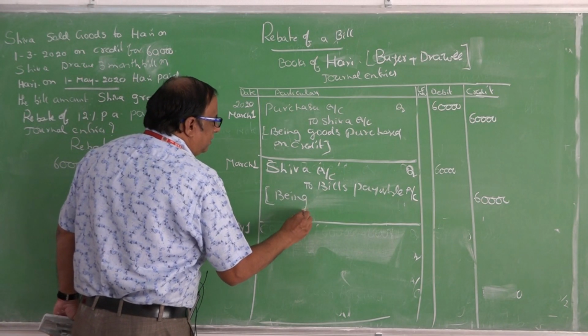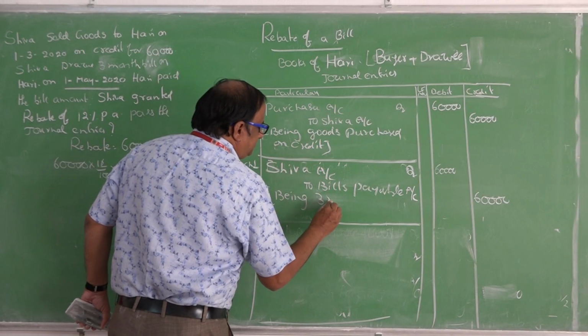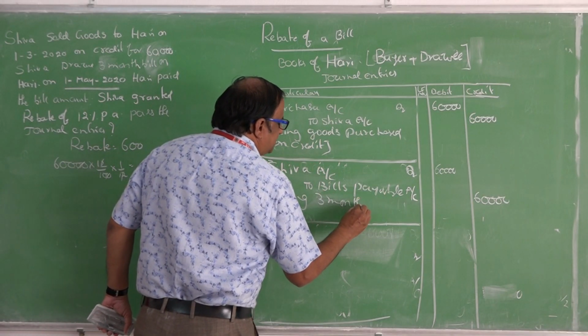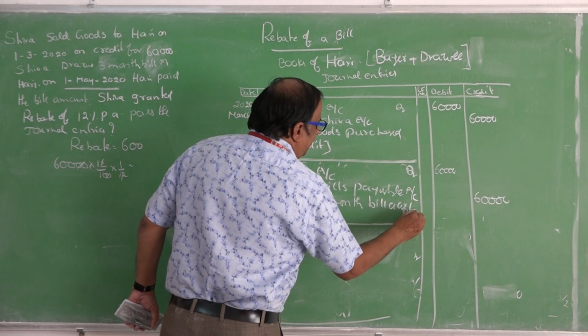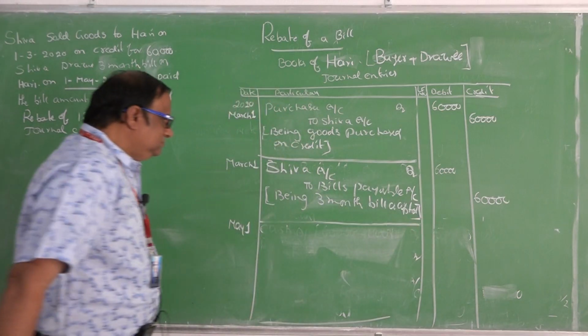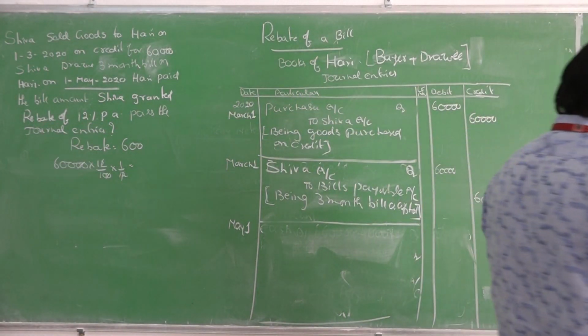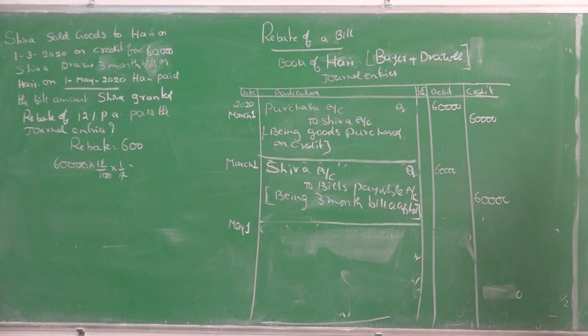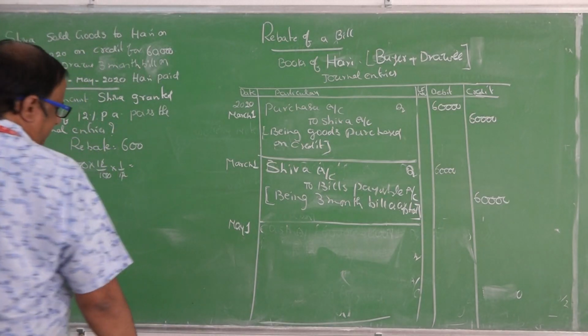Being how many months? 3 months bill accepted. You can see the entries one by one. Shiva account debit to bills payable account, being 3 months bill accepted.